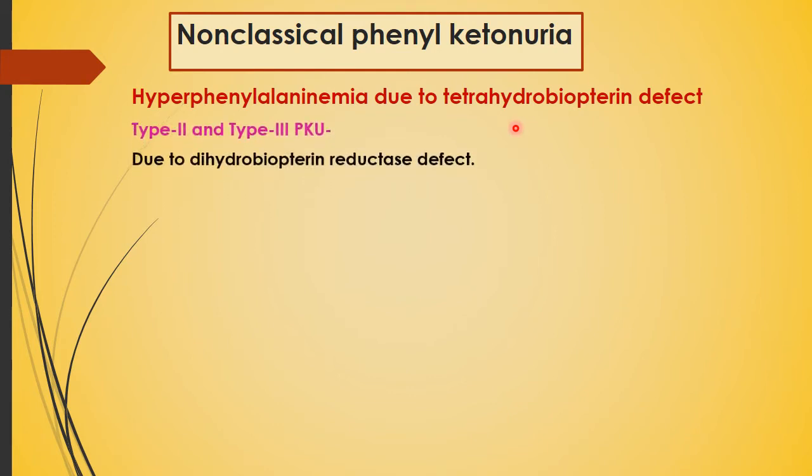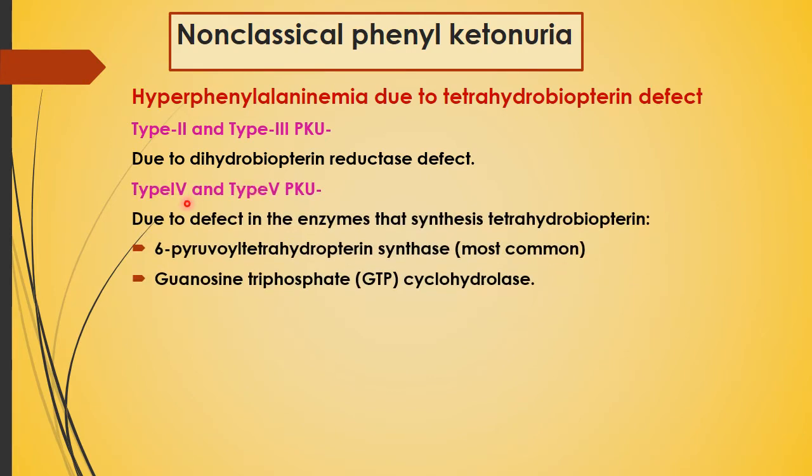Now non-classical phenylketonuria, it is due to hyperphenylalaninemia due to tetrahydrobiopterin defect. Type 2 and type 3 phenylketonuria are due to deficiency of the enzyme dihydrobiopterin reductase. Then type 4 and type 5 are due to defect in enzymes that synthesize tetrahydrobiopterin, that is 6-pyruvoyl tetrahydropterin synthase, and guanosine triphosphate cyclohydrolase.